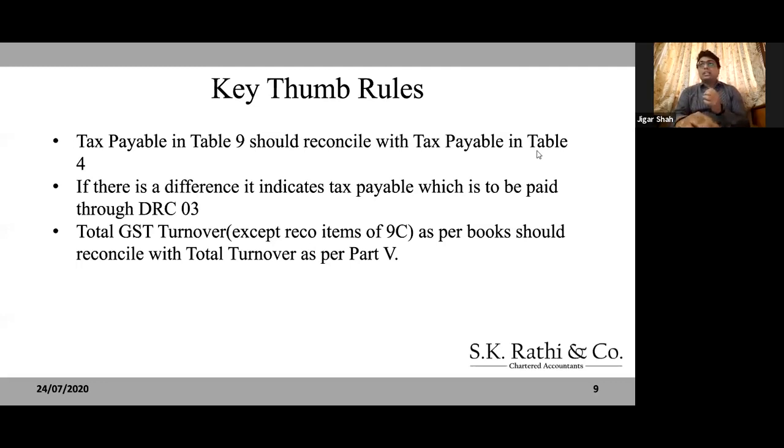If there is a difference over there, it indicates that some tax is to be paid, which we need to pay through GSTR 3. Total GST turnover except RICO items of 9C as per books should reconcile with total turnover as per part 5.